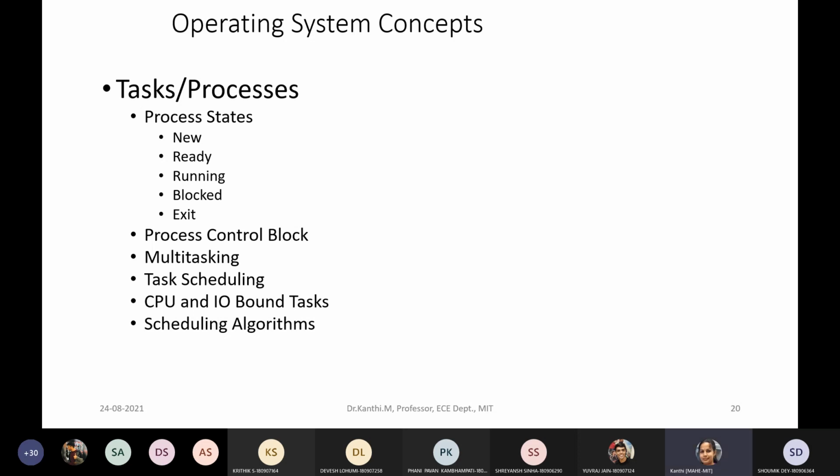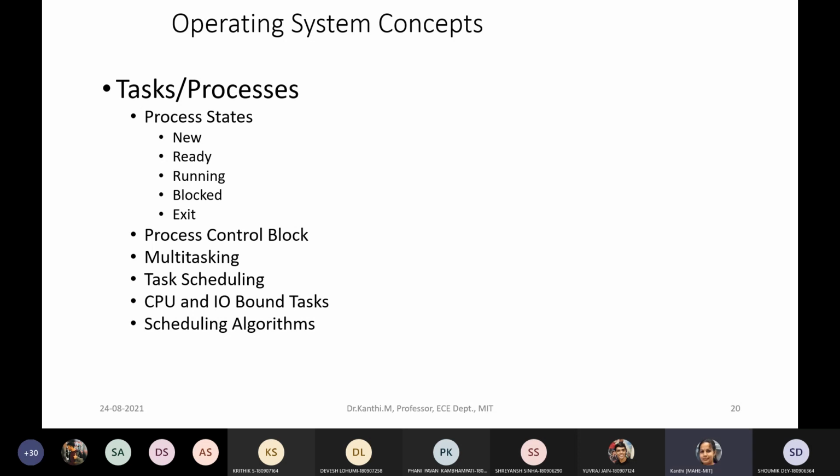So if that resource is not available for the process which is running, it can go to the blocked state until and unless the resource is available for the process to use. So that is the blocked state.